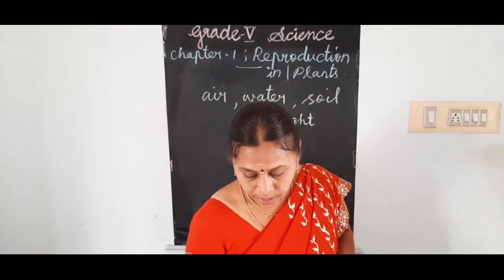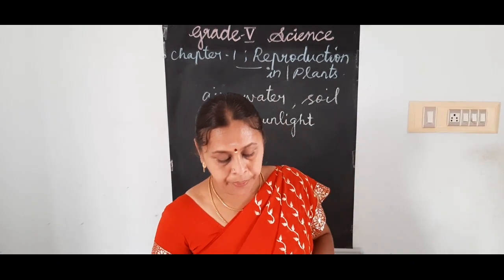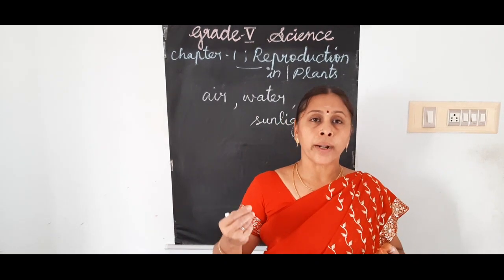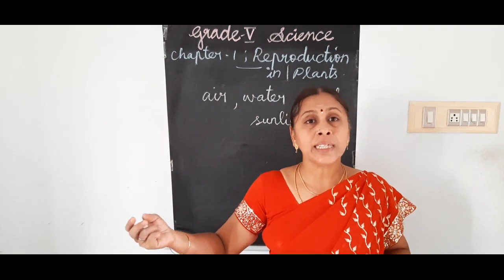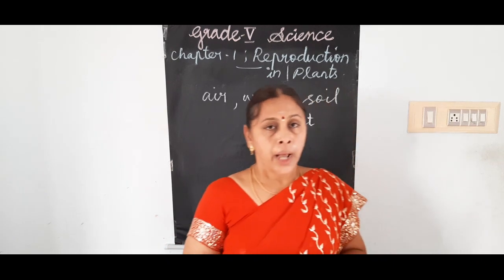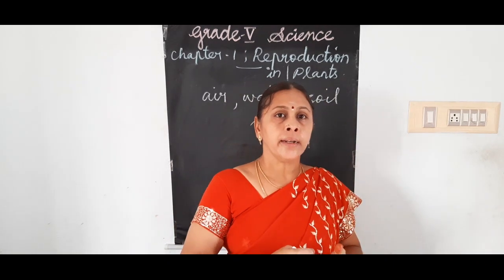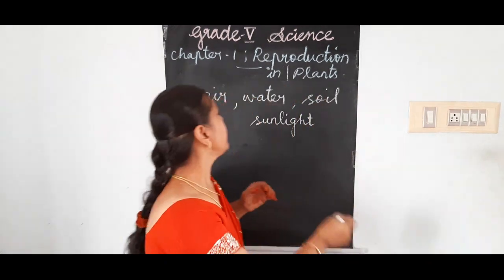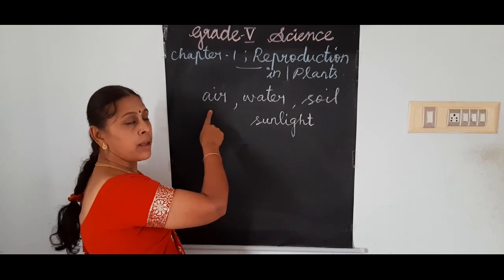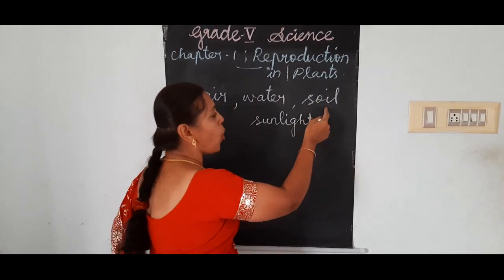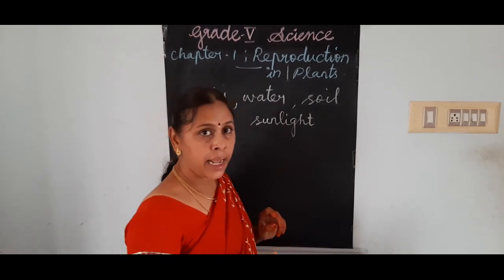Okay, that means germination means what? Development of a new sapling from the seeds. Now, for that germination, the seeds need enough air, then water, soil and sunlight.